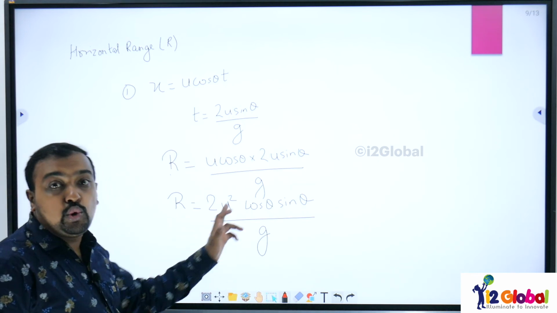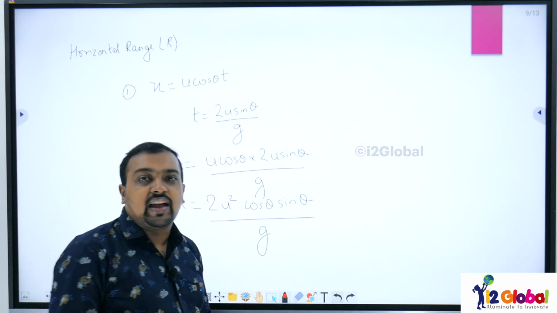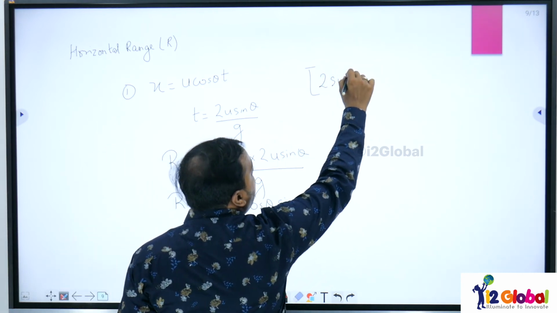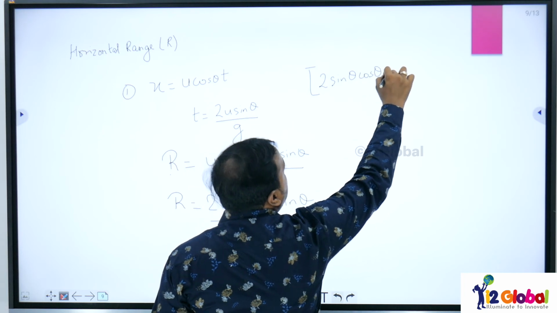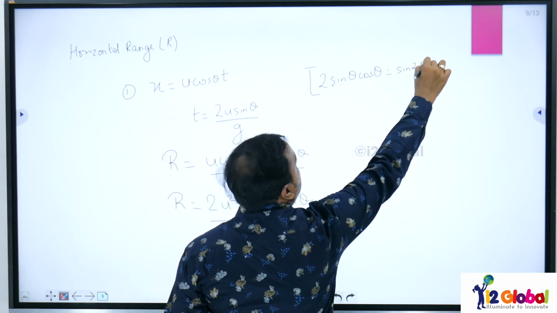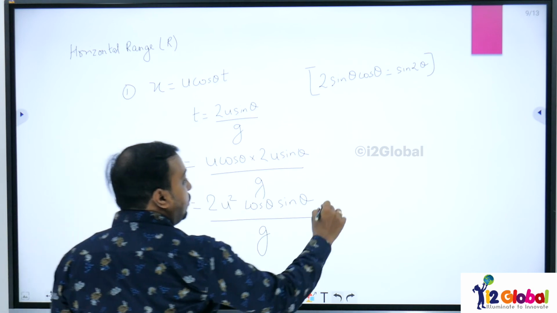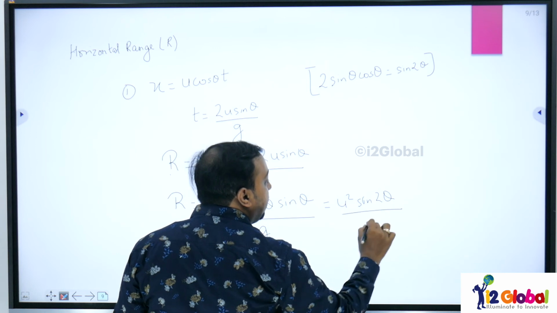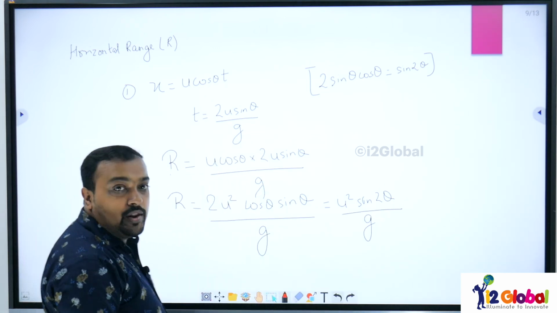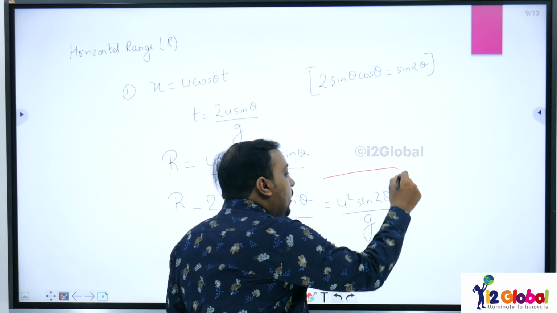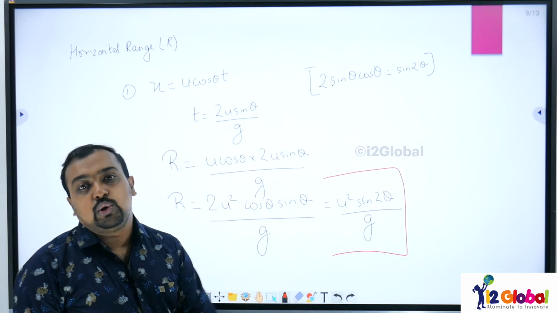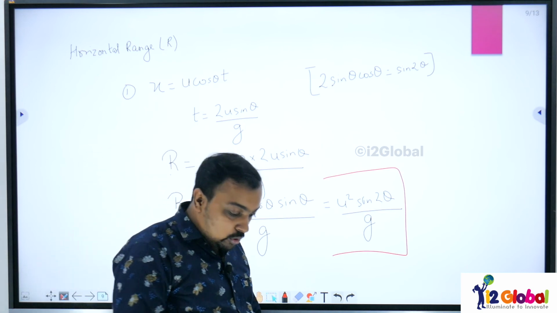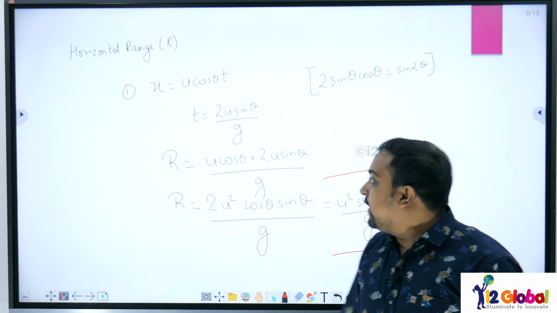Now the value of 2 sin theta cos theta is sin of 2 theta. So this I can substitute here. I will get u square sin of 2 theta divided by g. So this will be our formula for range. U square sin 2 theta divided by g will be the formula for the range. Okay students, so this is how we will get these three things.